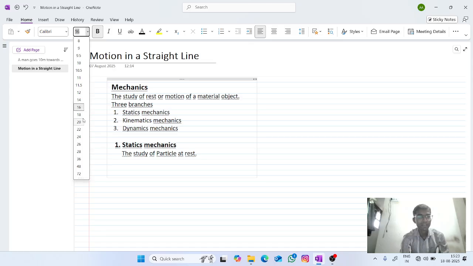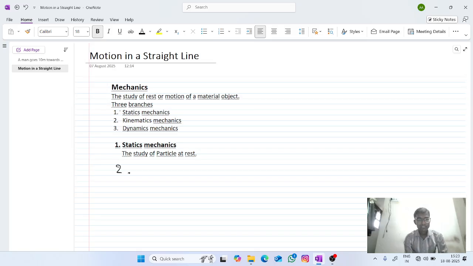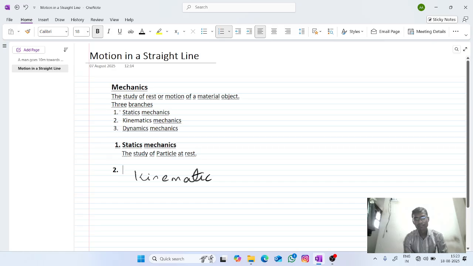Now the second one is kinematics mechanics.